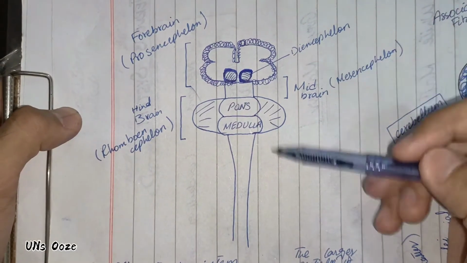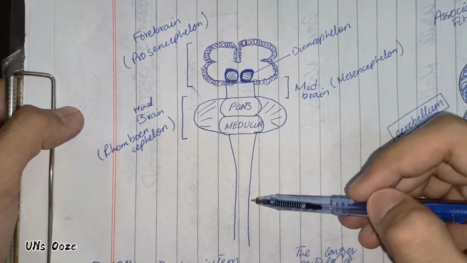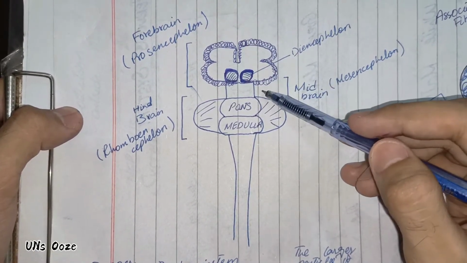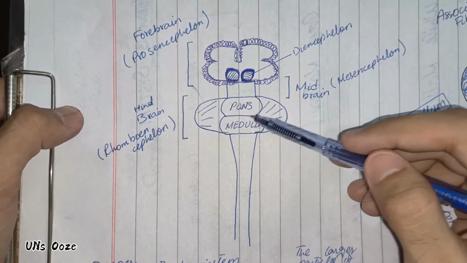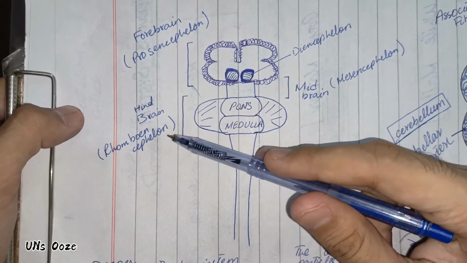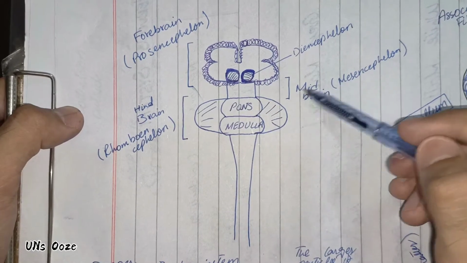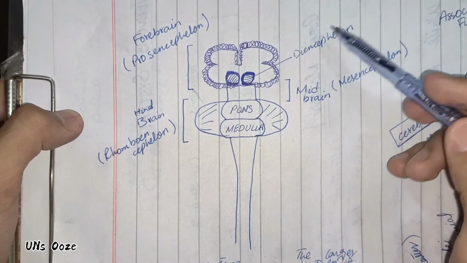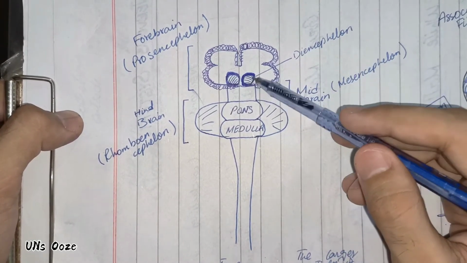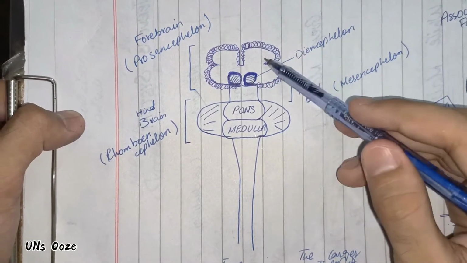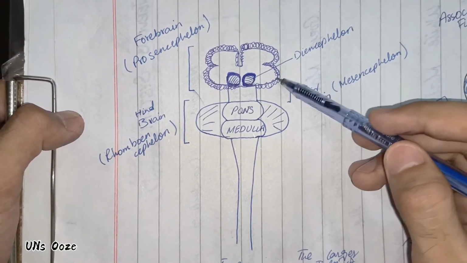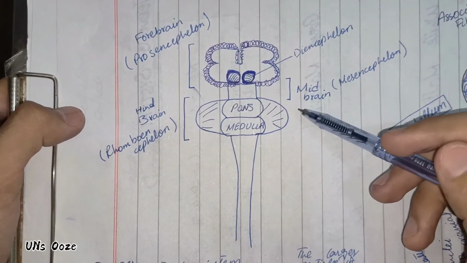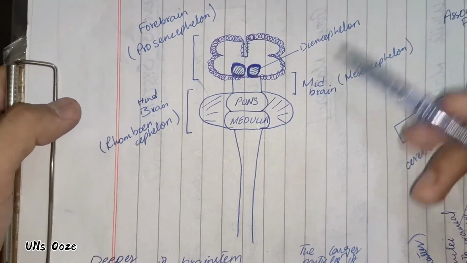So in front of you there is a diagram. This is the spinal cord, this part is the forebrain, this is the midbrain, and this is the hindbrain. The hindbrain includes the pons and medulla and is also known as rhombencephalon, the midbrain is also known as mesencephalon, and the forebrain is known as prosencephalon. The deeper part is known as diencephalon, and this spring-like structure I have made is known as gray matter. Okay, this was a short introduction of this diagram.